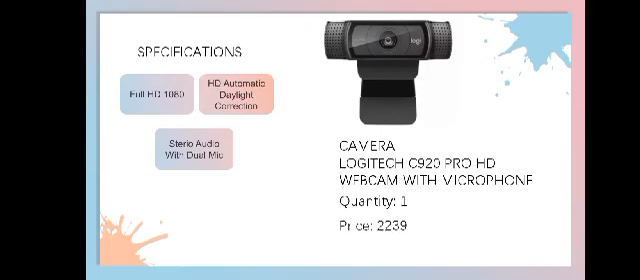Next one is my camera. My camera is Logitech C920 Pro HD webcam with microphone. Price is 2,239. Its specification contains Full HD 1080, HD automatic daylight correction, and stereo audio with dual mic.